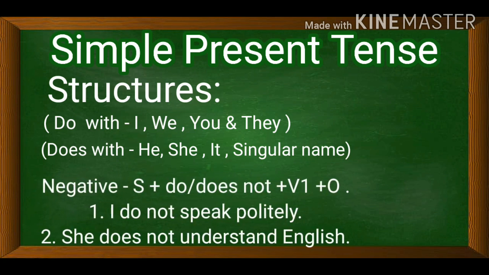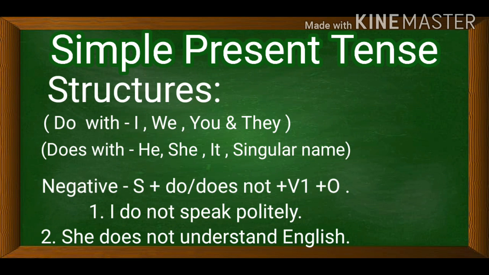Now come to negative sentences, simple present tense negative sentences. The structure is subject plus do not, does not, plus verb 1, plus object. For example, I do not speak politely.